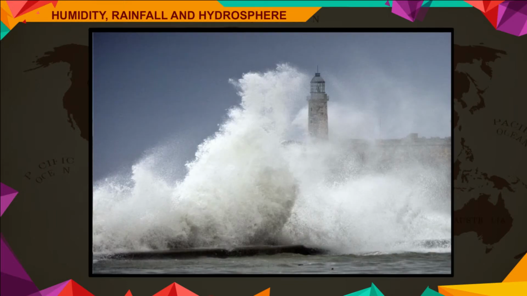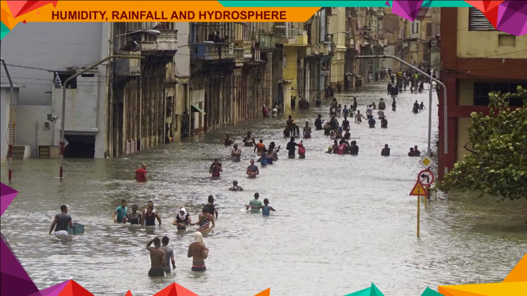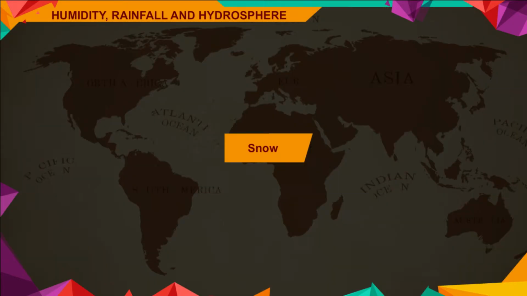Cyclonic rainfall. Cyclones are the centers of low pressure. When the air converges from all directions towards the low pressure areas, it is forced to rise up. The rising air gets cooled, condensed, and clouds are formed, which ultimately bring heavy rainfall.